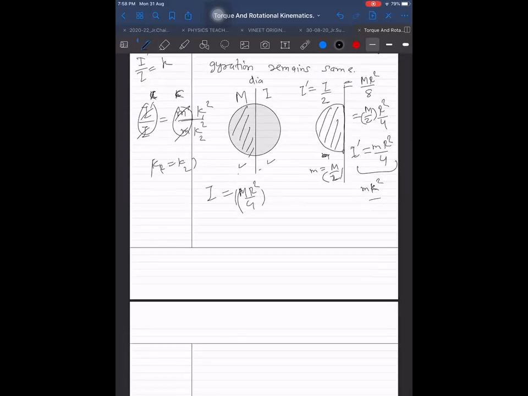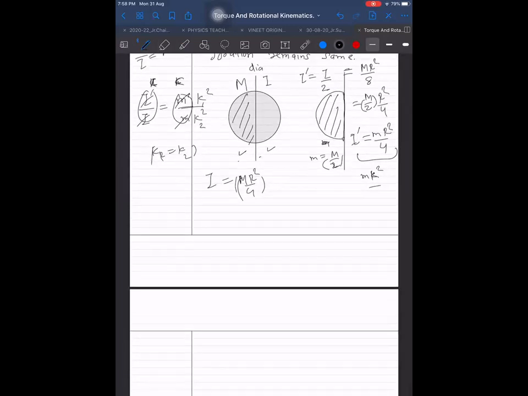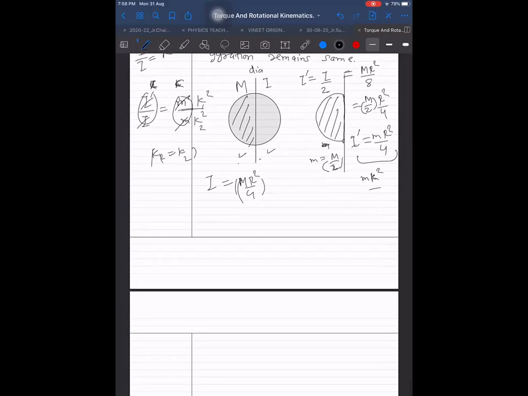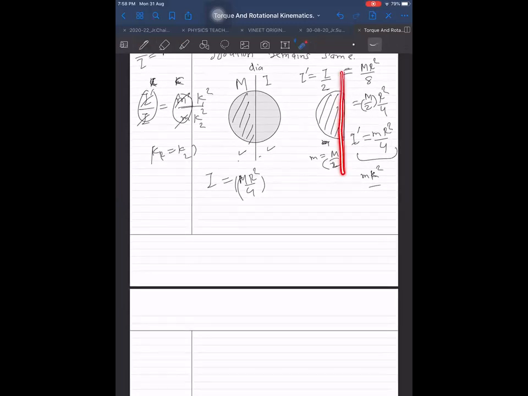So why is it useful for us? It is so useful. If somebody gives me a semicircular disc and asks me to find the moment of inertia about this axis, quickly I can answer now, same as for the full. And if you don't remember for the full, then I will pity you. You should remember for the full by now. About the diametric axis, it is mr square by 4. And then about this axis, for this, it will be again mr square by 4. Right or not? Yes, sir.